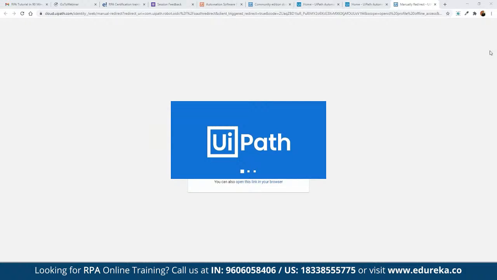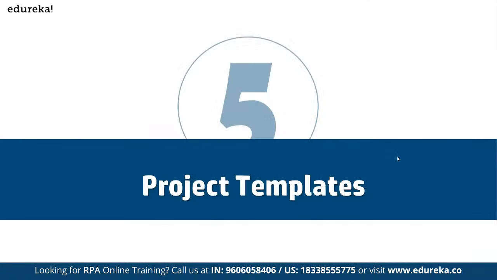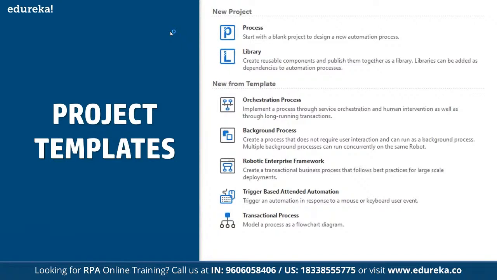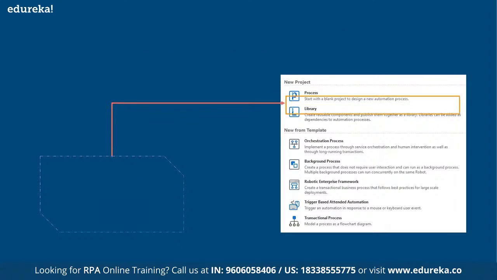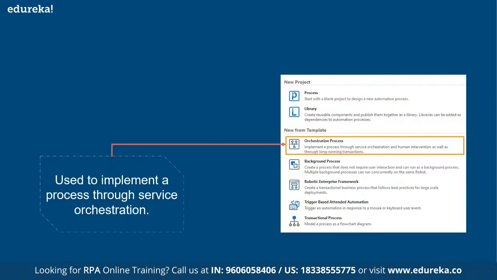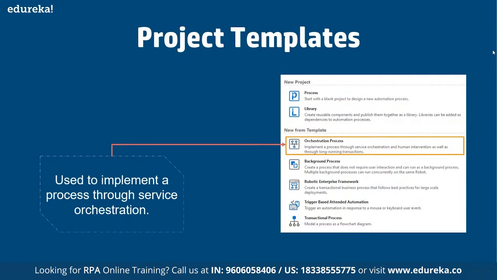So let's understand the entire console for UiPath first. If you talk about the project templates available in UiPath, there are multiple templates. First of all, we have process, where we can start with a blank process, as in a blank project. We can start with a library as well, which means we can create reusable components that we can include in further projects as and when required. Then we can also go for the orchestration process, which is basically used to implement a process through a service orchestration.